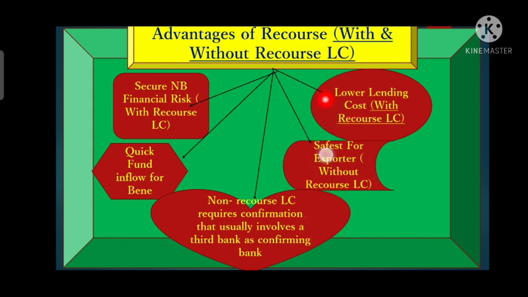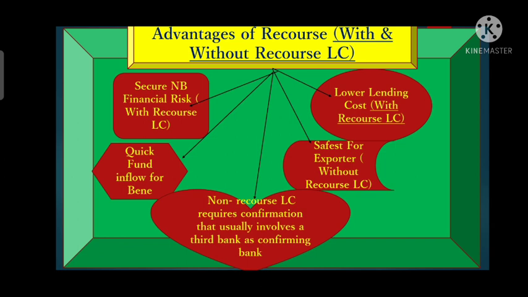Now we will discuss the lower lending cost. If it is a with recourse LC, there will always be low lending charges. Why? Because in a with recourse LC the nominated bank can claim its fund back from the exporter. Whenever the nominated bank's interest is safe, it will discount those documents at low charges or low lending cost, because the nominated bank can request the fund back from the exporter if there is a default from the issuing bank side.